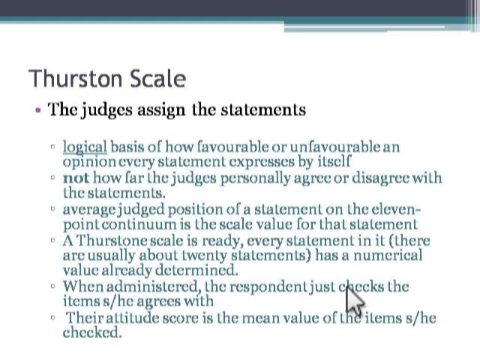So suppose there is one statement and three judges gave different ratings, we take the average of the three judges' ratings. Suppose one judge placed this statement on rating 2, the second judge placed it on rating 1, and the third placed it on rating 2. So 2 plus 2 plus 1, 5 divided by 3, 1.67 is the scale value for that statement. And similarly, we get the scale value for each of the statements.